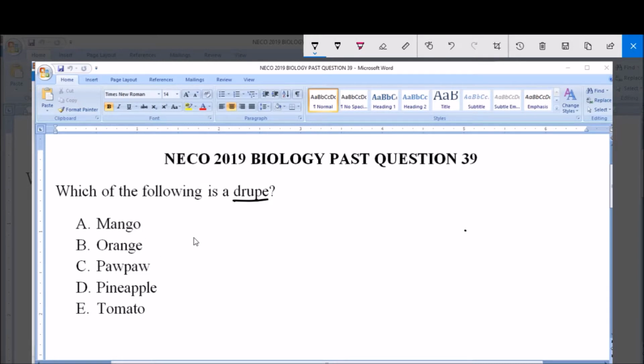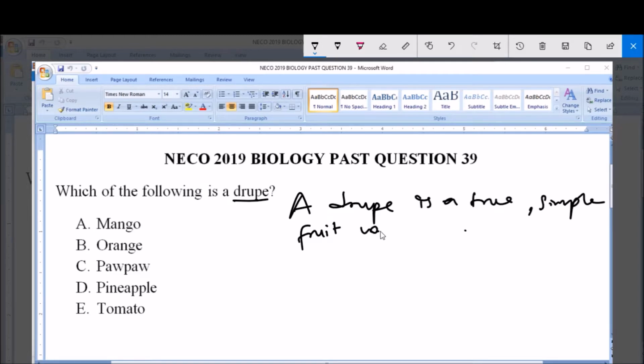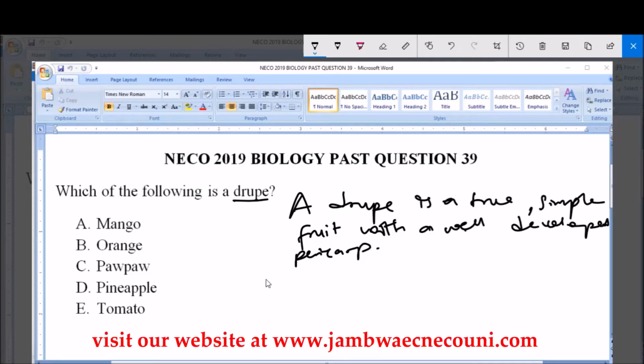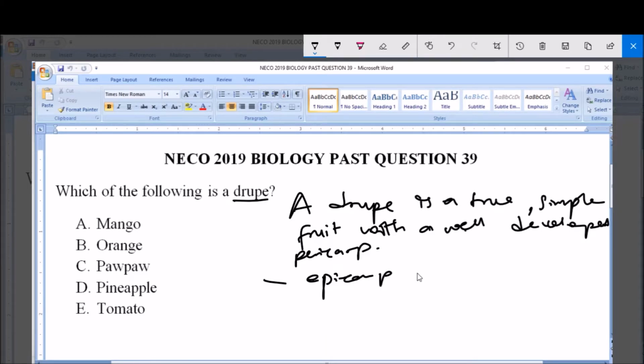Now, a drupe is a true simple fruit with a well-developed pericarp. Now, a drupe has its epicarp thin and forms the skin.